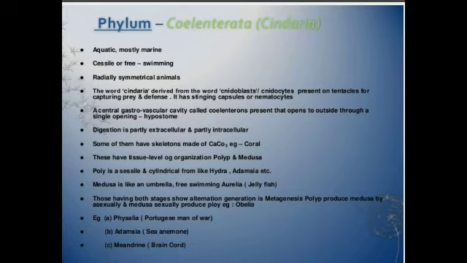Next phylum is Cnidaria, or we can say Coelenterata. These are multicellular organisms with cell tissue level organization. Body is well defined with germ layers. It is diploblastic and radially symmetrical. Gastrovascular cavity is present, which serves as both mouth and anus. No coelomic cavity present, and digestion is both intracellular and extracellular.